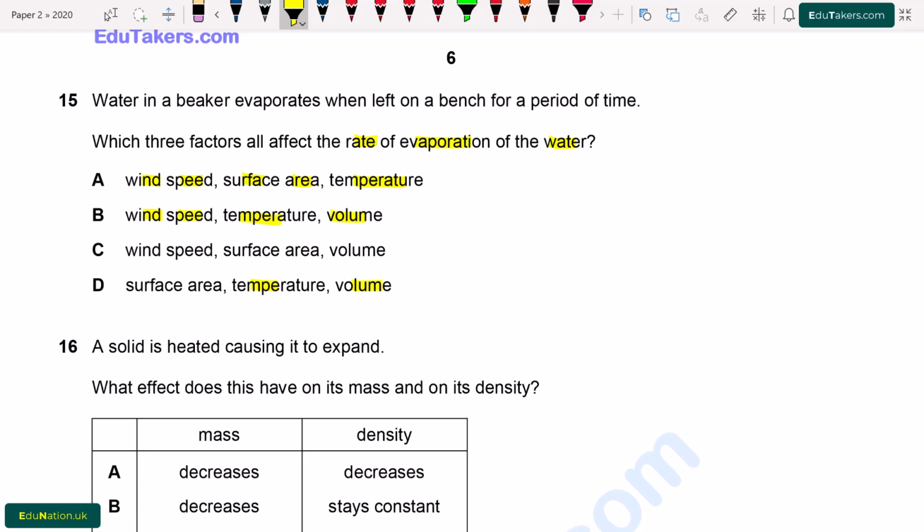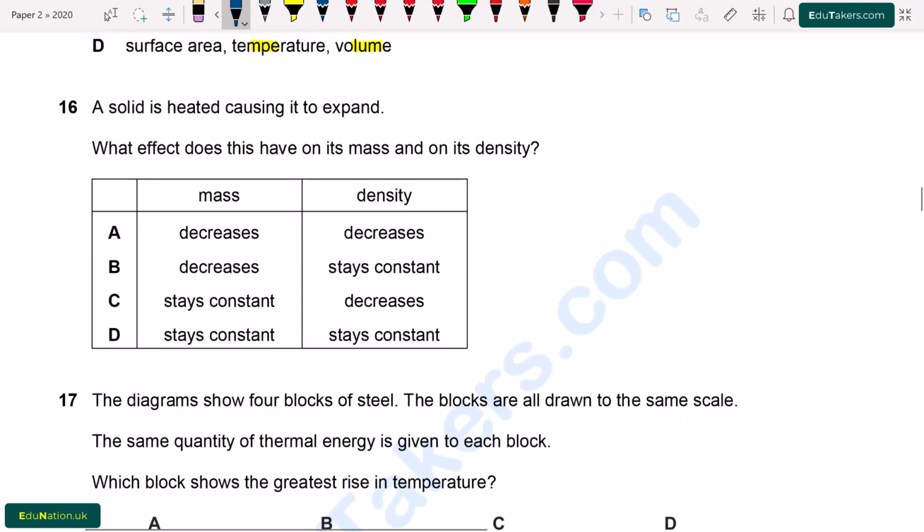So from here, the factors that can affect the rate of evaporation are the speed of wind, surface area and temperature. When the temperature is higher, the rate of evaporation will be large. By increasing the surface area, we can increase the rate of evaporation. Also, when there is wind blowing across the surface, the rate of evaporation is also affected. So from here, option A is correct.